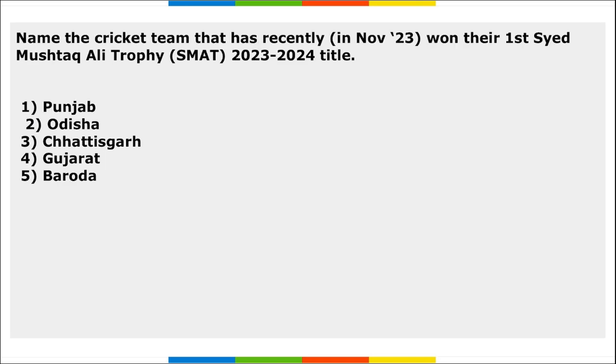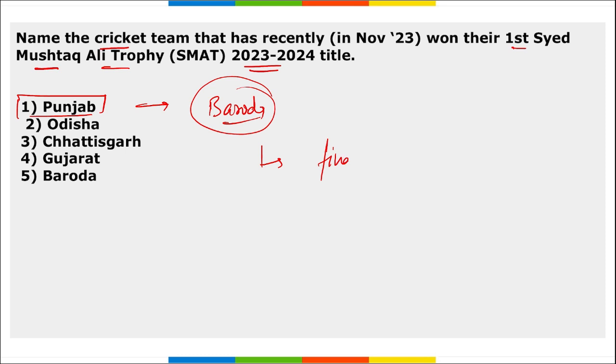Right. Next, name the cricket team that recently won their first Syed Mushtaq Ali Trophy 23-24 title. So which team has recently won their first Syed Mushtaq Ali Trophy 23-24 title? It is Punjab's cricket team that has won their first Syed Mushtaq Ali Trophy 23-24. They defeated the Baroda team in the final, correct? And what was the location of the final match? It is Mohali, Punjab, correct?